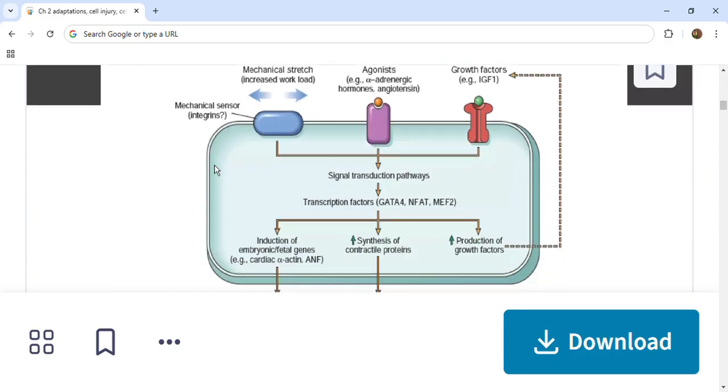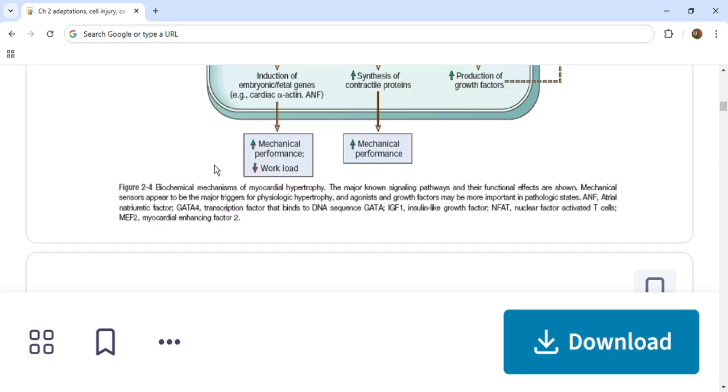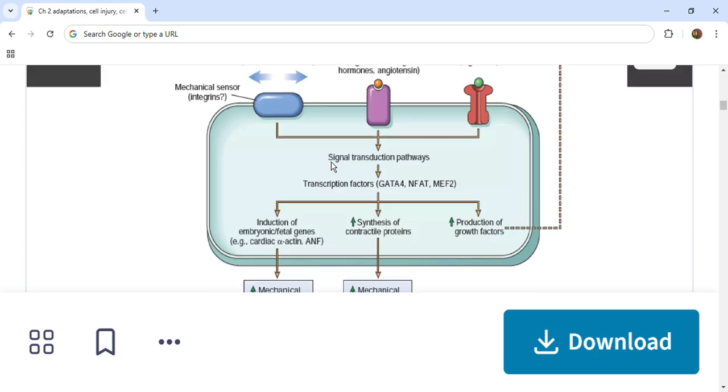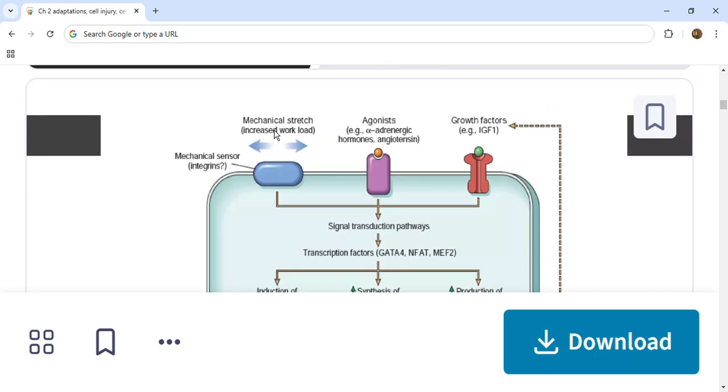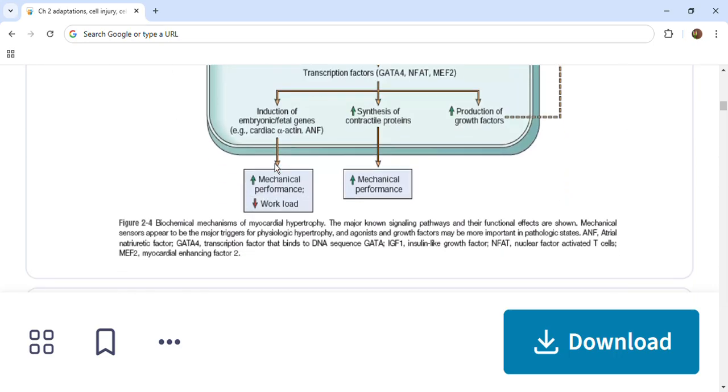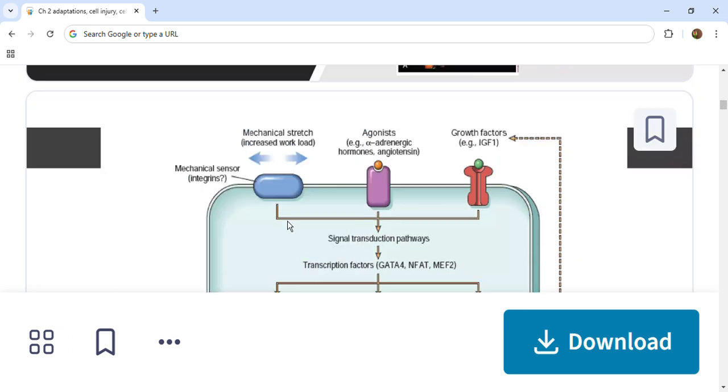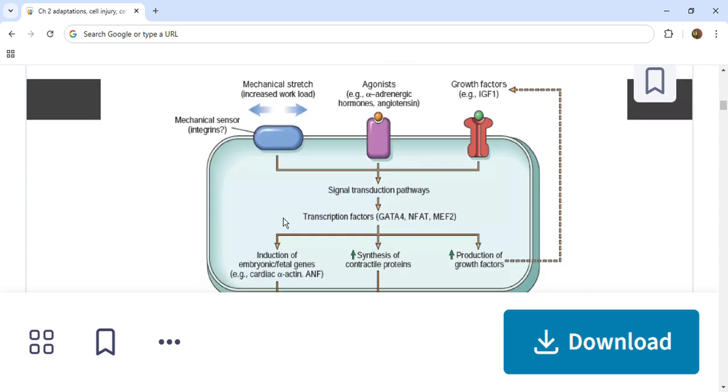Next, let us discuss how myocardial hypertrophy occurs. So this is the mechanism of myocardial hypertrophy. Due to increased workload, the mechanical stress, the cardiac muscle is stretched. There are certain mechanical sensors, and these sensors respond to the increased workload and will activate a complex.